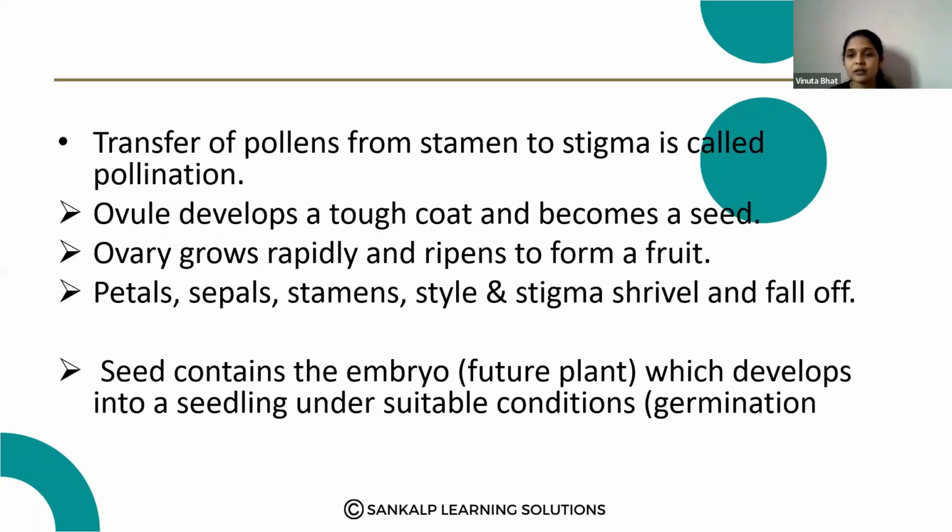The ovary grows rapidly and ripens to form the fruit. Petals, sepals, stamens, style and stigma shrivel and fall off. And the seed contains the embryo which develops into a seedling under suitable conditions. Yes, that is the answer.